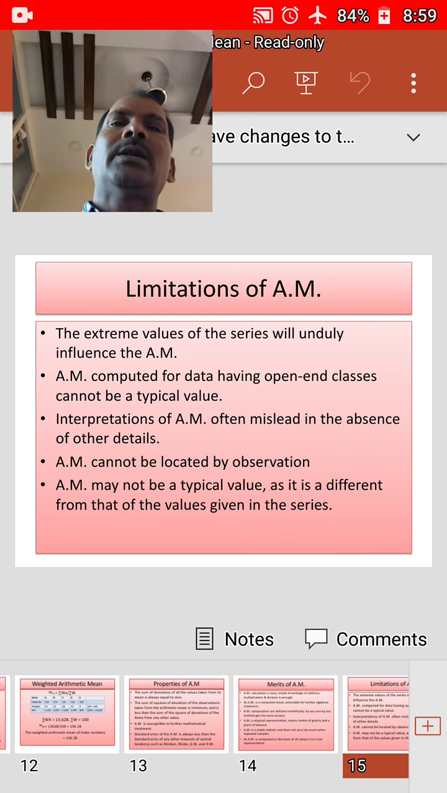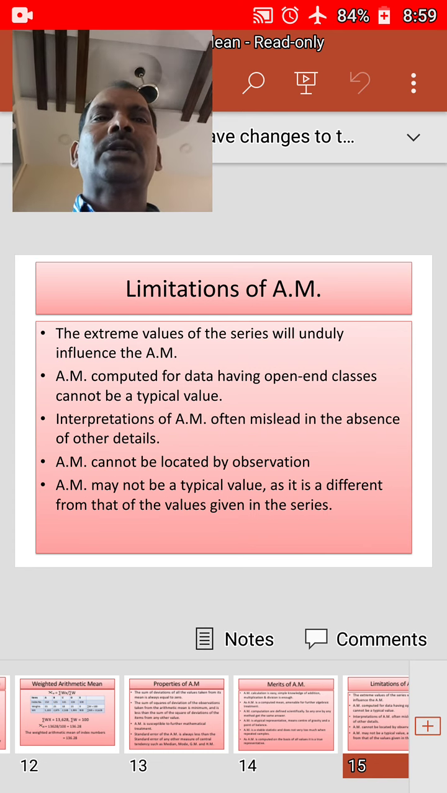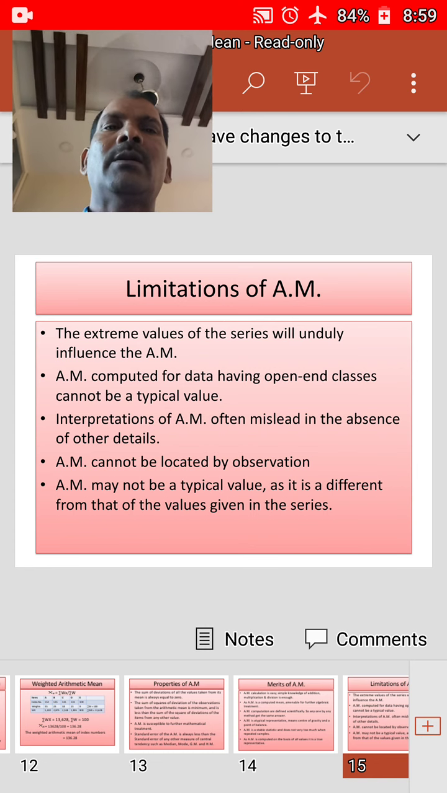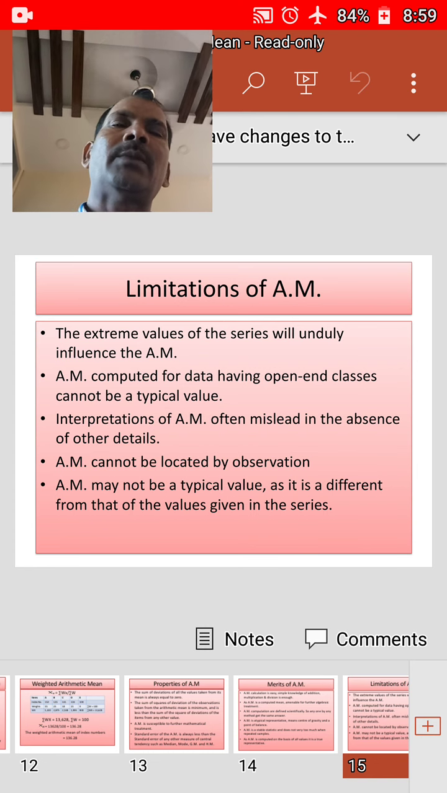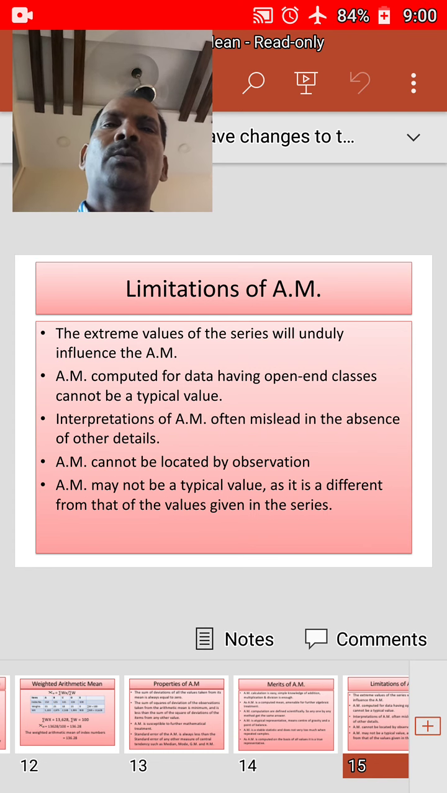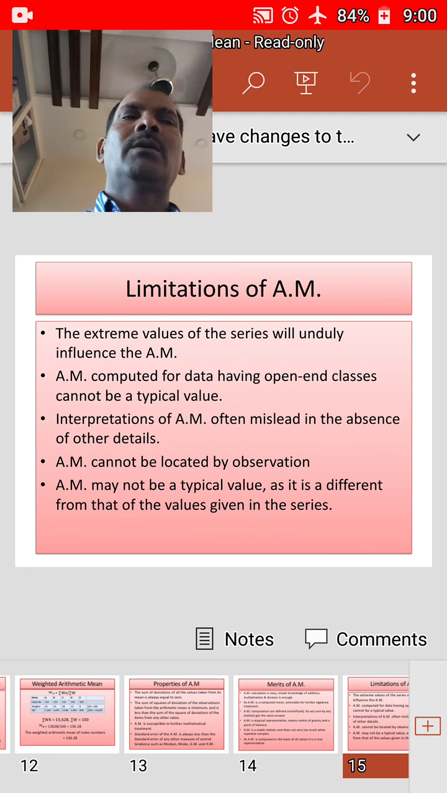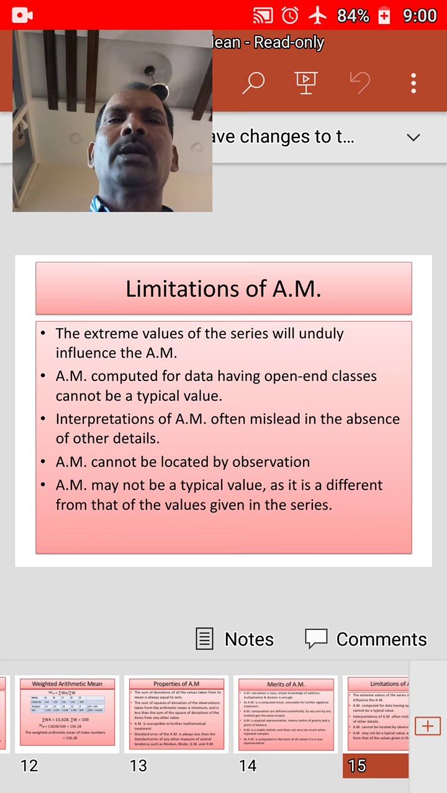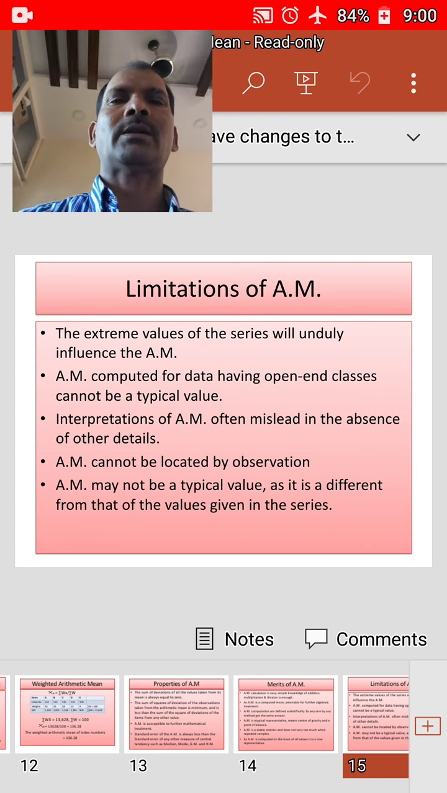Next, arithmetic mean computed for the data which contains open-end classes cannot be a typical value of the series, as the values of the lower limit of the first class and upper limit of the last class are determined arbitrarily. If we determine the lower limit of the first class and the upper limit of the last class arbitrarily, then that will not be a typical value, because an arbitrary value is nothing but an assumed value. Hence it may not be a typical value, and it won't give accurate results in case of open-end classes.